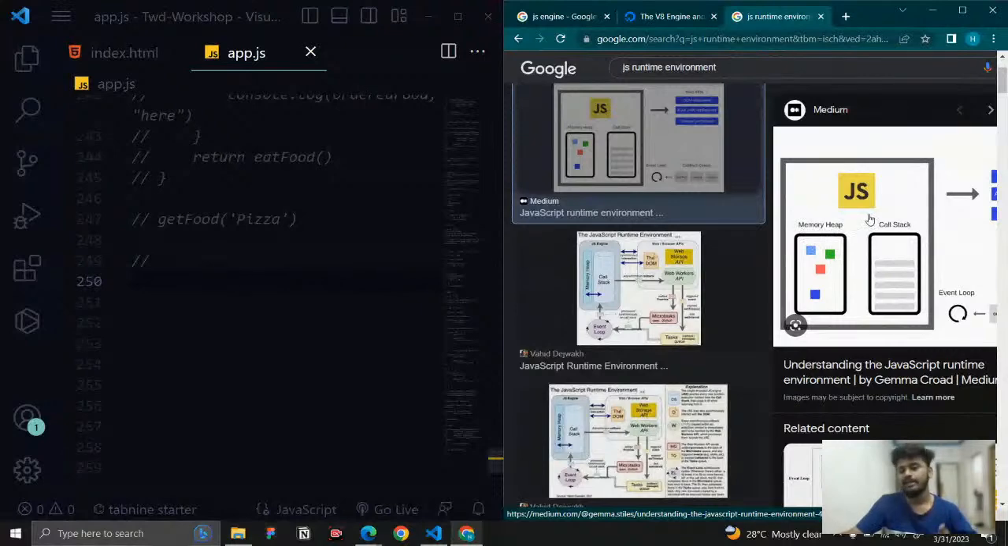And in yesterday's class, we discussed what the call stack is. The call stack is the place where the execution takes place, and the memory heap is where we store all our data and functions in one place. So that is what the memory heap is, and the call stack is the place where execution happens.